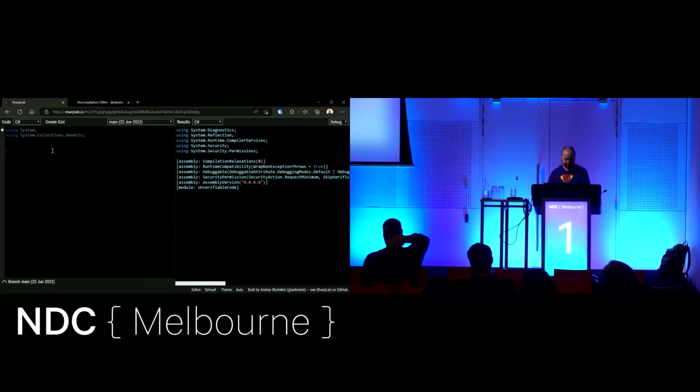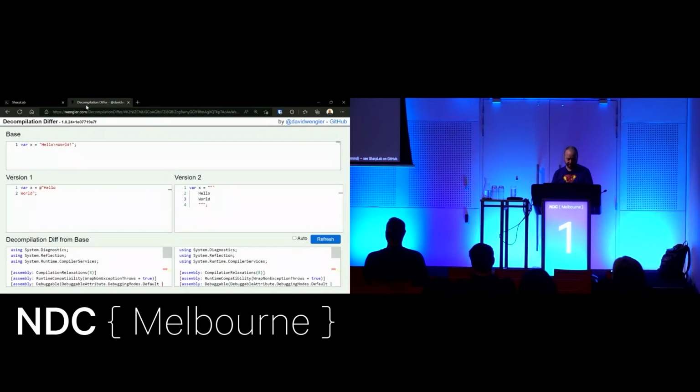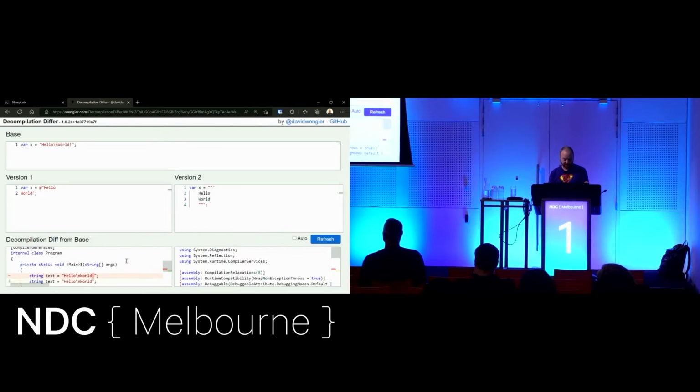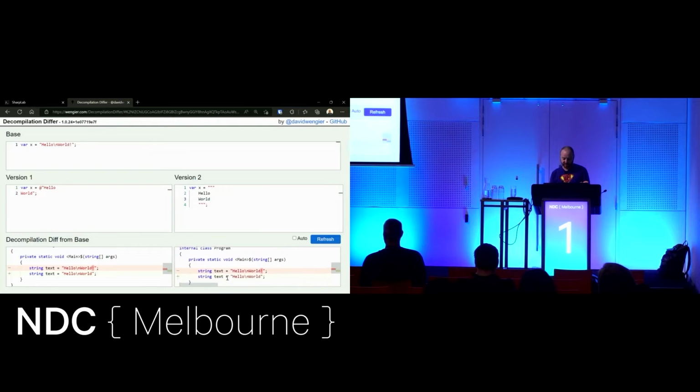Actually, let's go over to here. Okay, so raw string literals, this little tool here, you put in some code and then you put in two different alternate versions of the code and it shows you a diff of what they look like once they're decompiled. If I scroll down here, we can see this is just to prove that it works. The only difference here is the exclamation mark. So having this string over 2 lines is exactly the same as having this string over 2 lines. It's exactly the same as having this string with a new line in the middle. There's nothing special about how they output. The whole idea is you just don't have to escape anything.